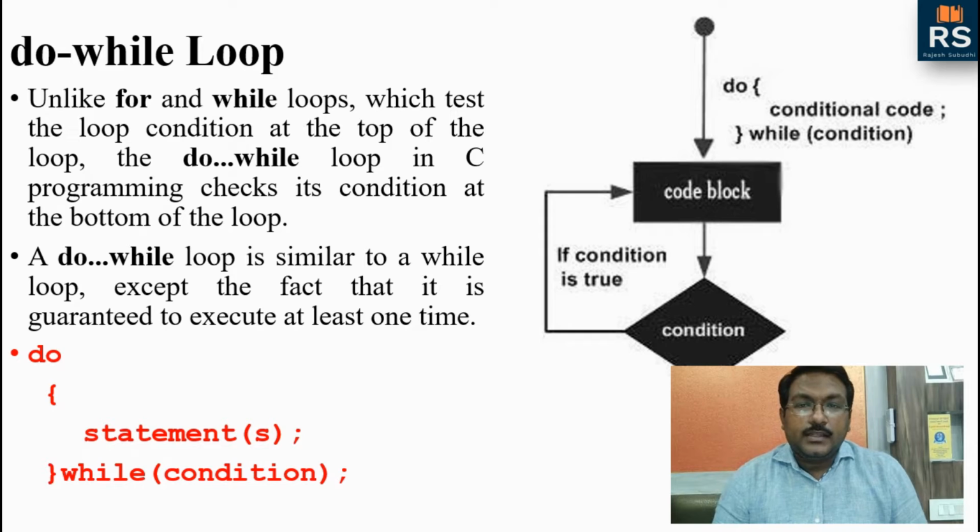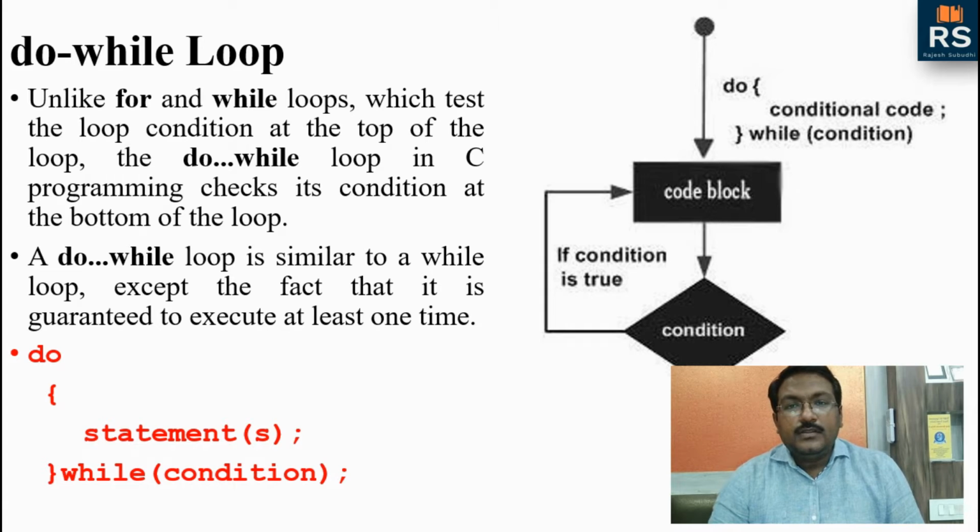And here in red color is the syntax for the do while loop. We have to write do. After do, start the curly braces, and within the curly braces we have to write the statement or statements whichever we want to execute.